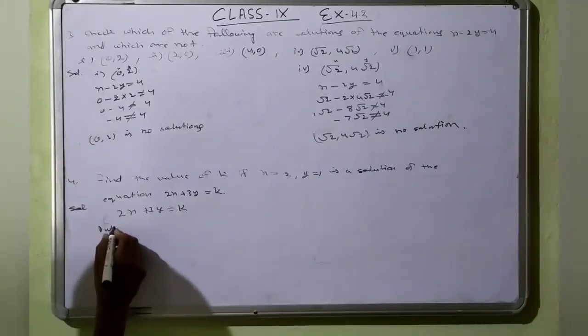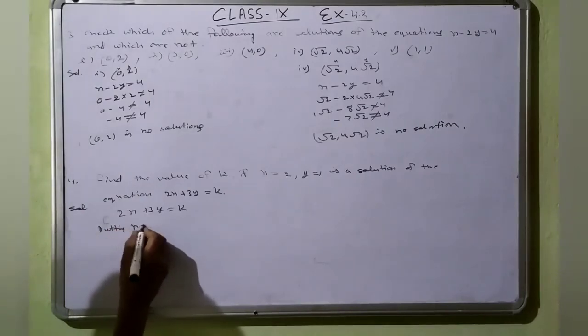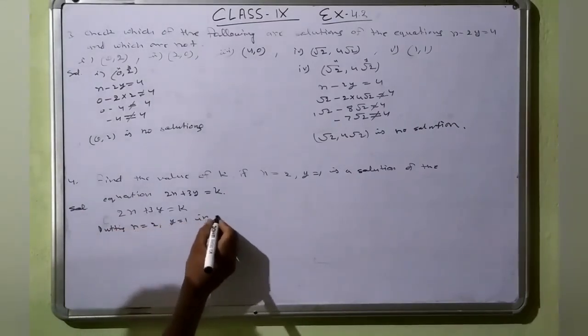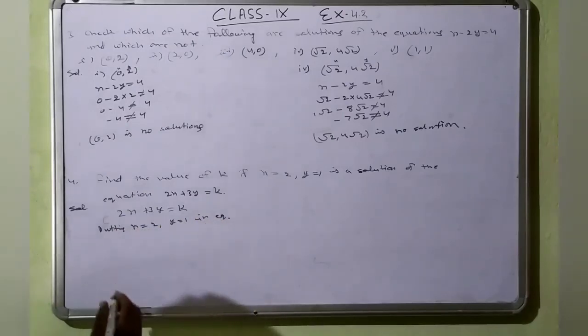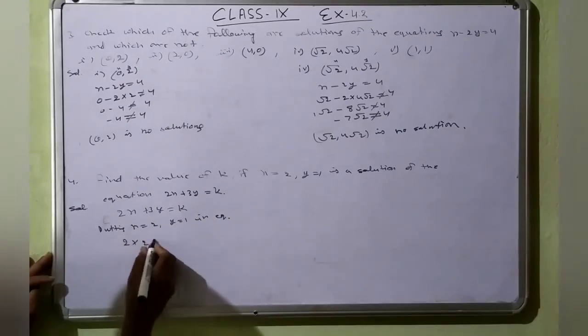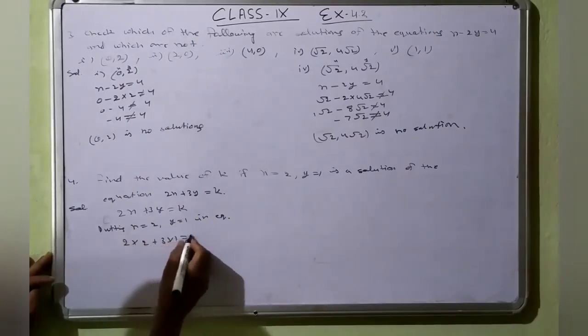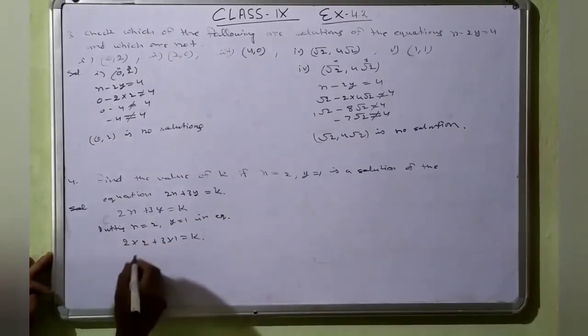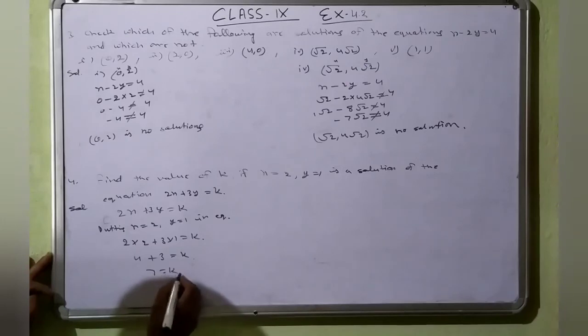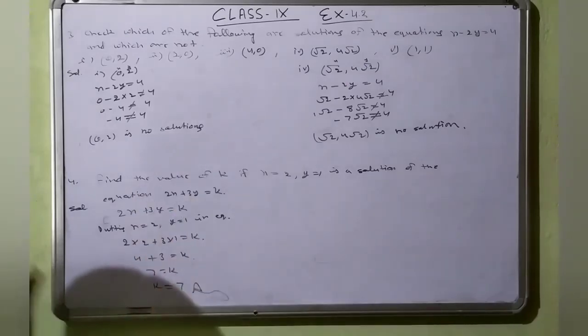Putting x is equal to 2, y is equal to 1 in the equation. So 2 into 2 plus 3 into 1 is equal to k. So 2 twos are 4 plus 3 ones are 3 is equal to k. So 7 is equal to k. It means we can write k is equal to 7. This is the answer.